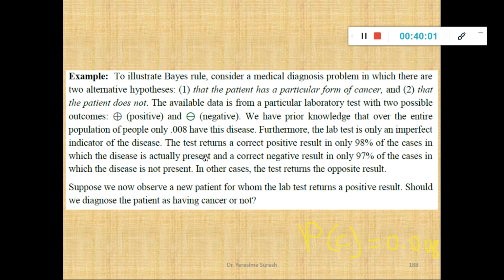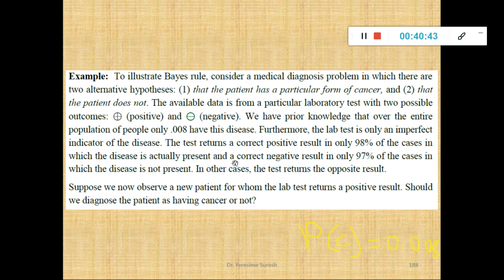That means the probability that the people are suffering from cancer, I can write P plus or S, fine, because the results are positive and negative. I can write the probability P plus over cancer as 98%, in the sense 0.98. What is the probability that the people will not have cancer? It is 1 minus 0.98, that is 0.02. So the prior probability of not having cancer is 1 minus 0.98, that is 0.02.